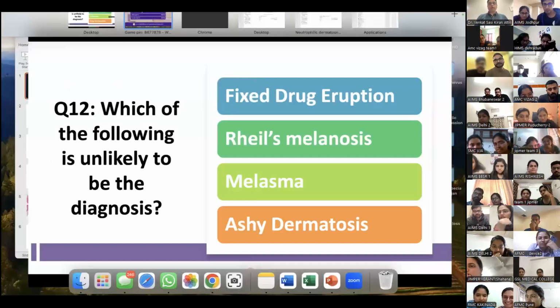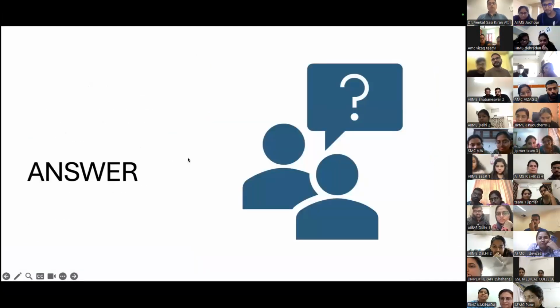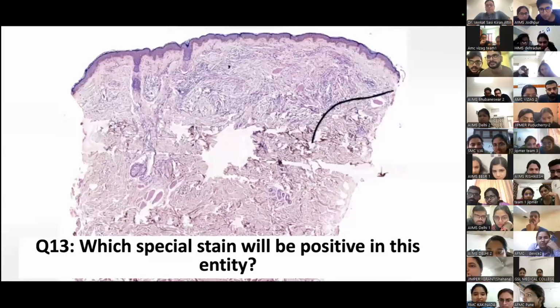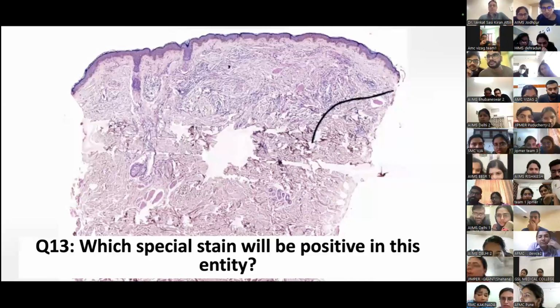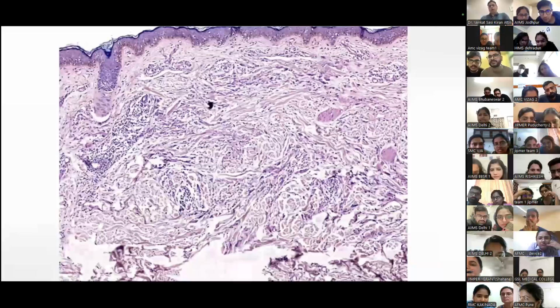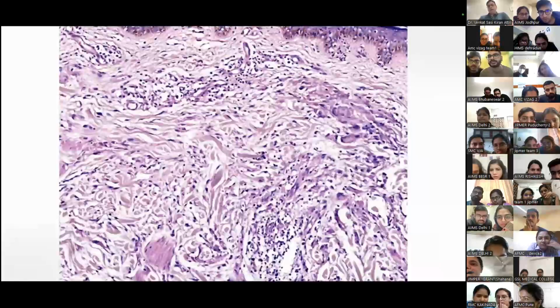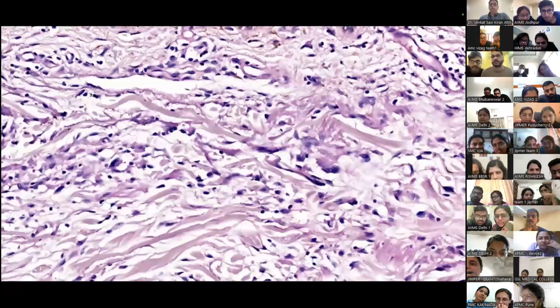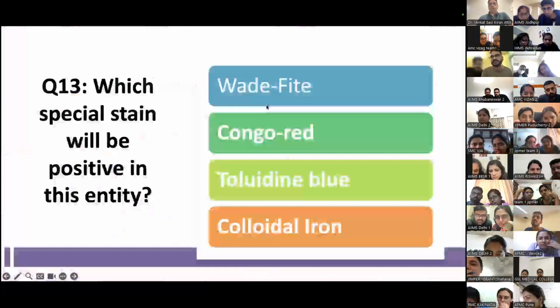So question number 13 to follow now. Which special stain will be positive in this entity? This is a low power. We'll be showing you higher power images. Which special stain will be positive? This is slightly higher power. So you have to make a diagnosis even on this power actually. And this is going higher power, and this is going even higher. If you've not made a diagnosis by now, I don't think you will. So let's go on to the question.